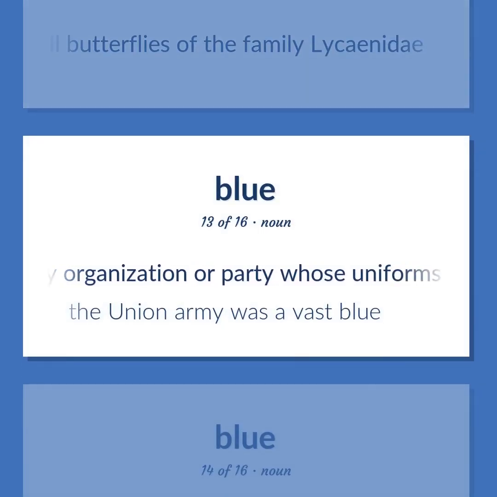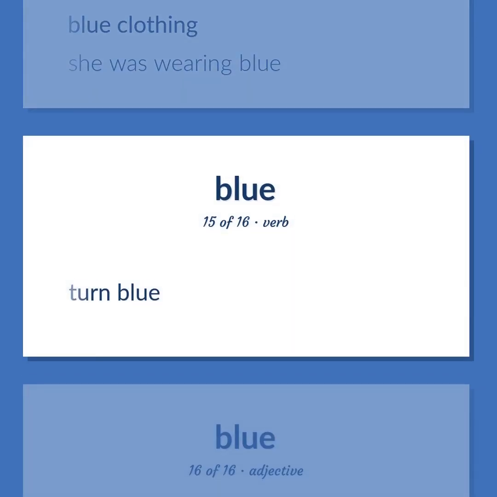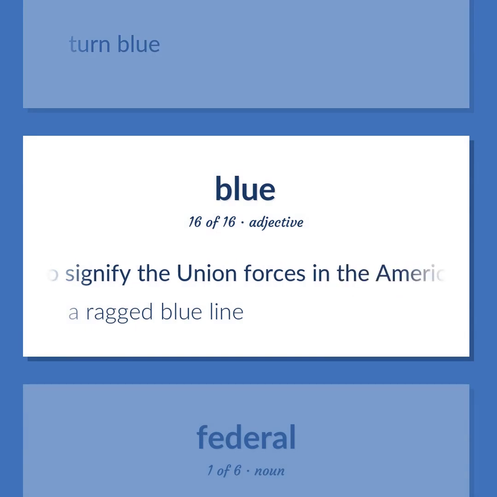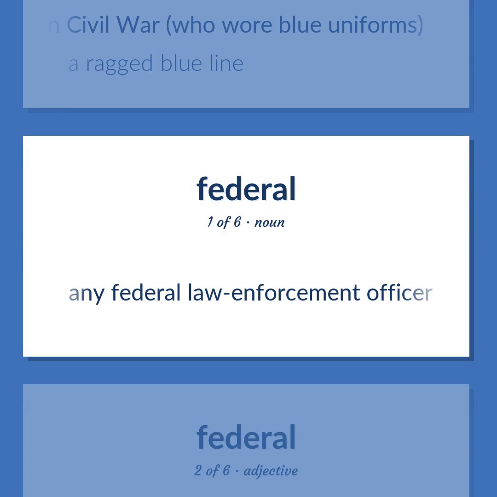Any organization or party whose uniforms or badges are blue. The Union Army was a vast blue. Blue clothing. She was wearing blue. Turn blue. Used to signify the Union forces in the American Civil War, who wore blue uniforms. A ragged blue line. Any federal law enforcement officer.